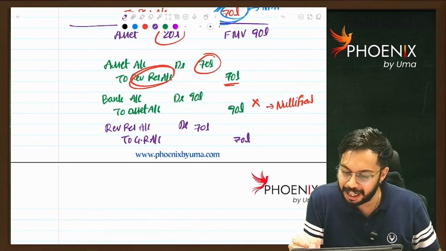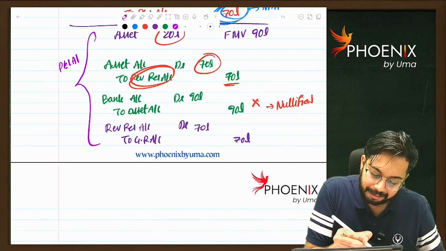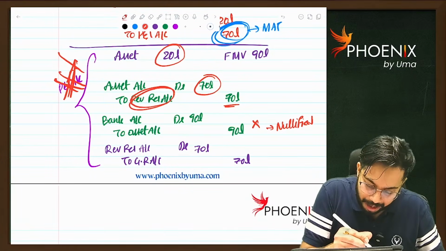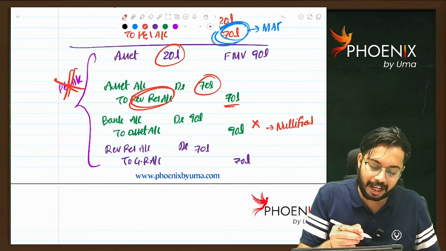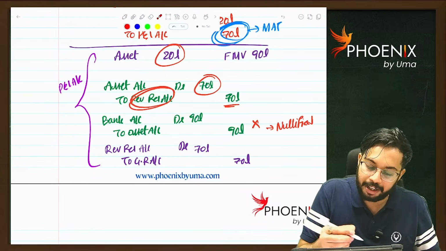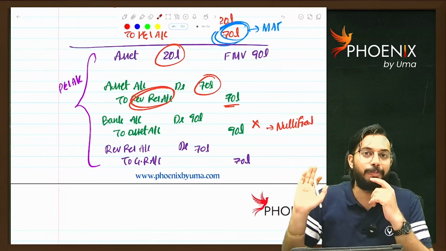So in this entire transaction, did I touch P&L account? No, I did not touch P&L account. Am I correct? In this entire transaction, I did not touch P&L account at all. So this has become a loophole.